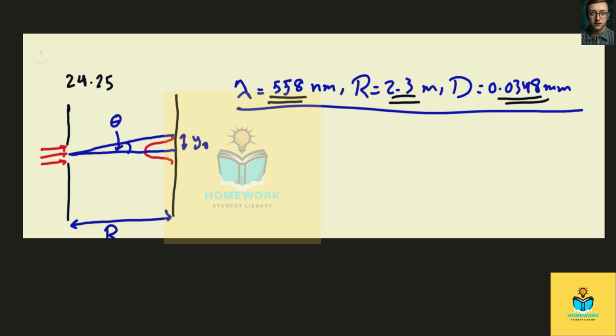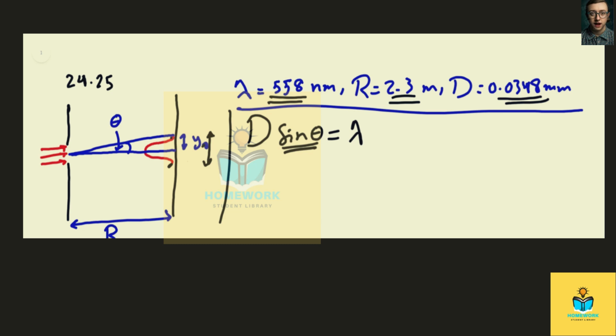Okay, this distance r here. And the question is asking what will be the width of the central peak. Okay, so the width of the central peak will be this whole distance between the minimum here and the minimum here. Okay, so we know that d sine theta for the first minimum of a diffraction pattern is equal to lambda. Okay, and we can get sine theta will be just y here.